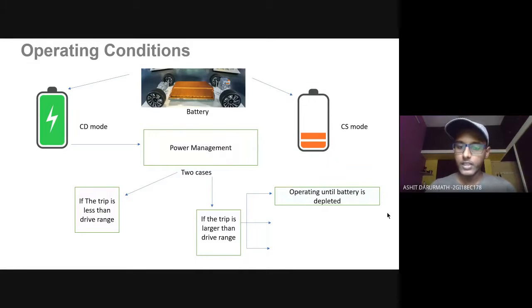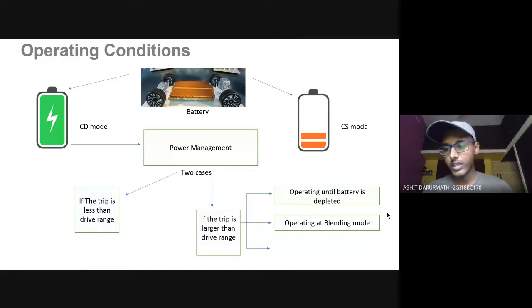So if the trip is larger than the drive range, the vehicle operates until the battery is depleted. So the next case is operating in blending mode. In this mode, the electric motor turns on when high power is required, like at a greater grade angle of the road, or in rough surface conditions.